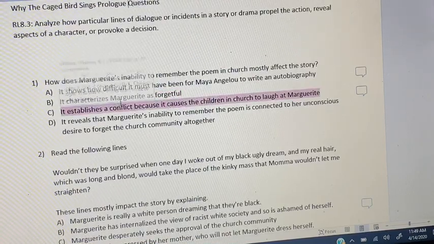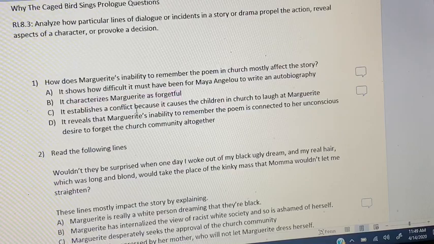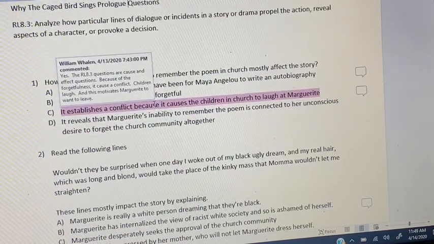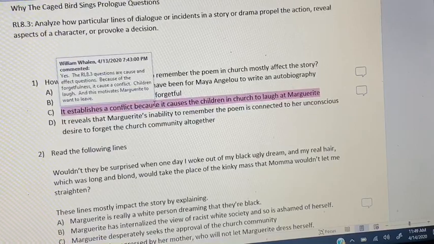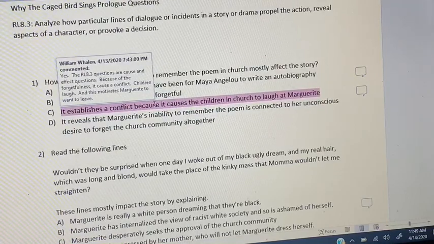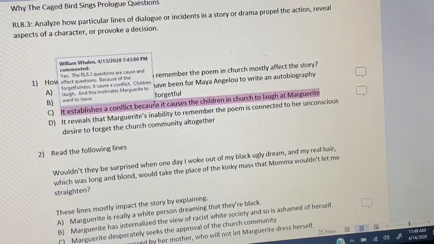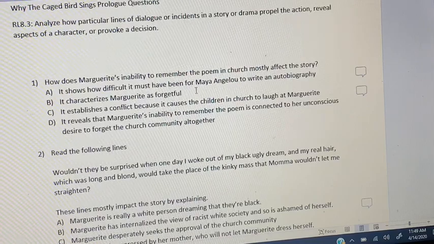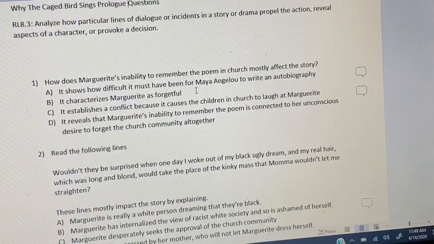So C says it establishes a conflict because it causes the children in church to laugh at Marguerite. Well, yeah, that's what we said it was, right? So she can't remember, and the effect of that is the kids laugh at her, which is a conflict. Great. So C's looking like it's the best answer, and it's better than B. Let's just make sure that D doesn't have anything even better.